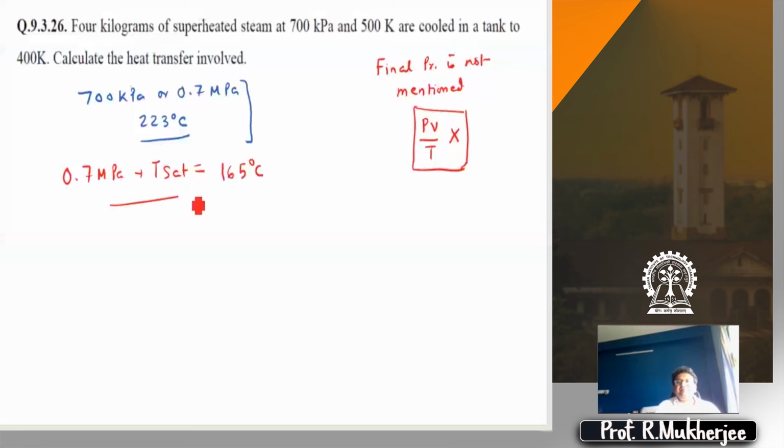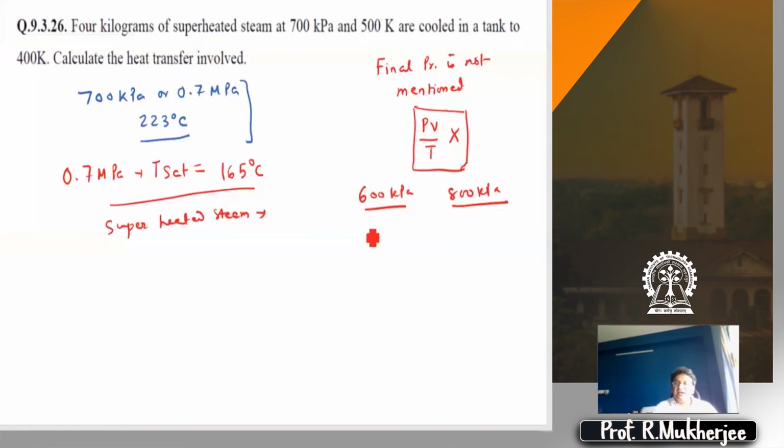So what do we do? What is the condition? This is superheated steam, so we go to the superheated table. We do not have data for 700 kPa. We have superheated data for 600 kPa and for 800 kPa. It's actually a double interpolation, not integration, sorry, because neither do you have data for 223 degrees centigrade.